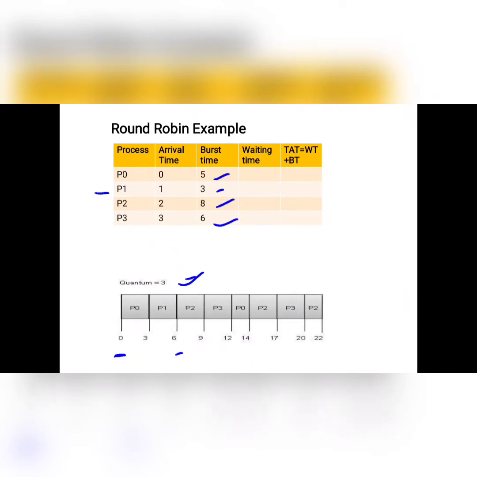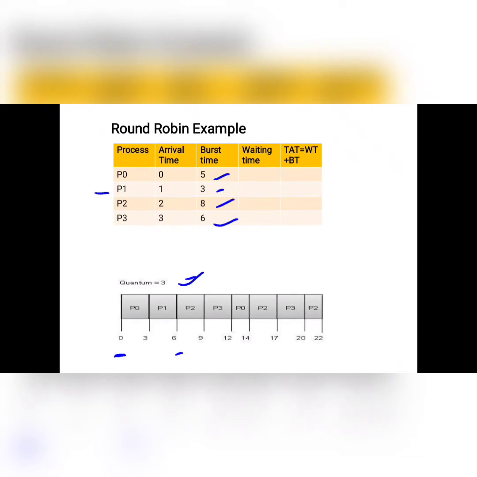That will be in the waiting state. Now at 9, P3 will start and it will execute for 12. So what is the burst time for P3? It is 6. So quantum 3 is executed here, so remaining 3 is pending.